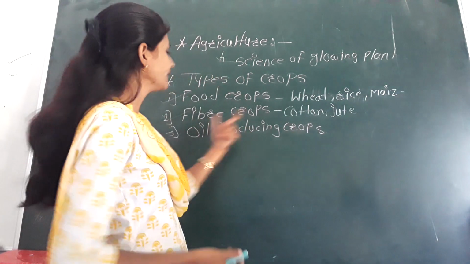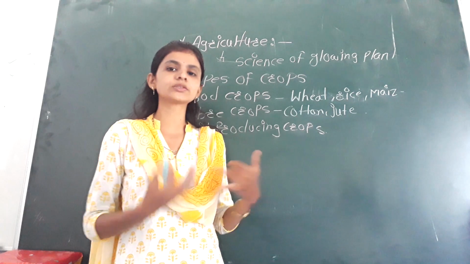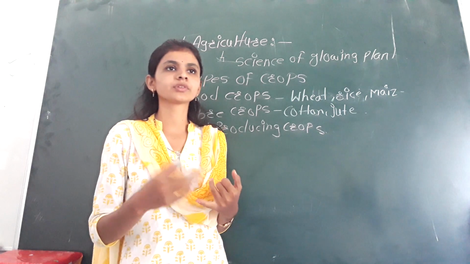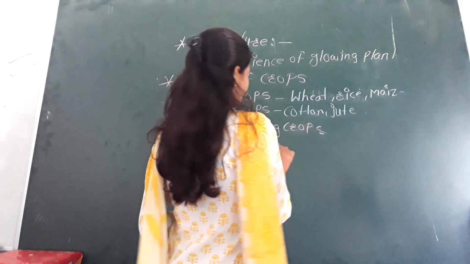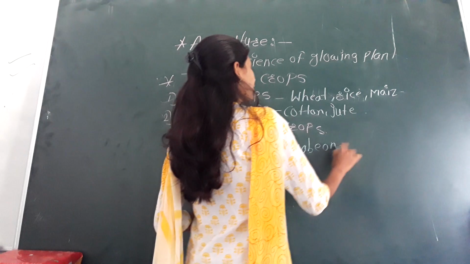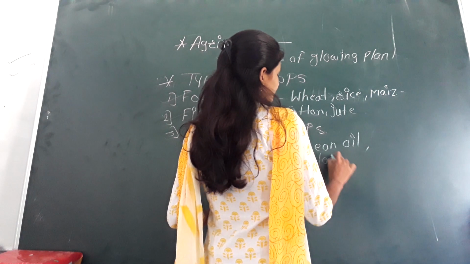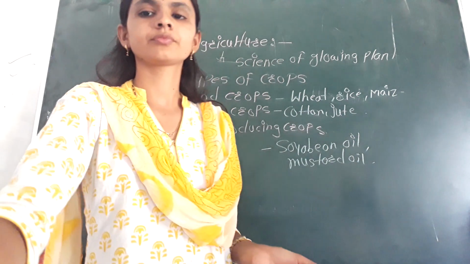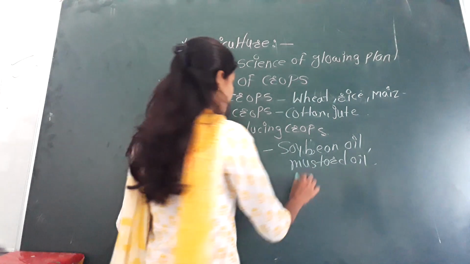Then the next one is the oil producing crops. Okay, so we eat different types of oils, such as mustard oil, soybean oil, groundnut oil. Many types of oils we eat. So here again we can include soybean, mustard, then sunflower oil.